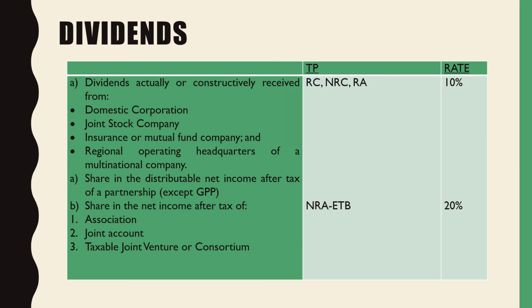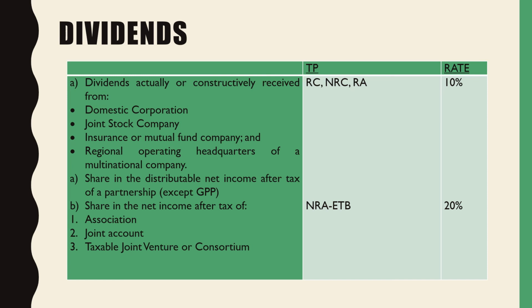How about the dividends? Dividends are those constructively received from a domestic corporation, a joint stock company, an insurance or mutual fund company, and a regional or operating headquarters of a multinational company. Even the share in the distributable net income after tax of a partnership, except for general professional partnerships, is subject to 10% final withholding tax for resident citizens, non-resident citizens, and resident aliens.